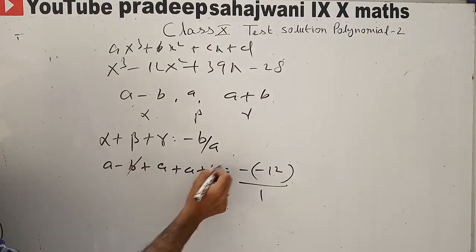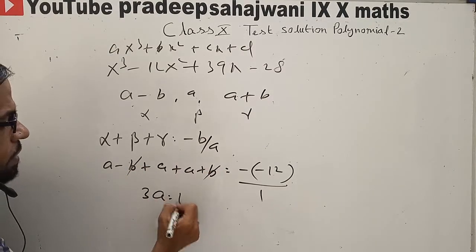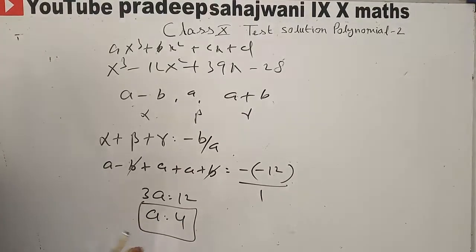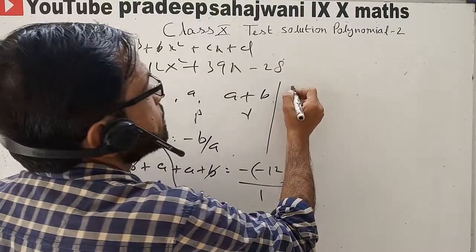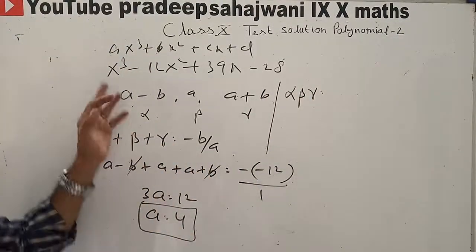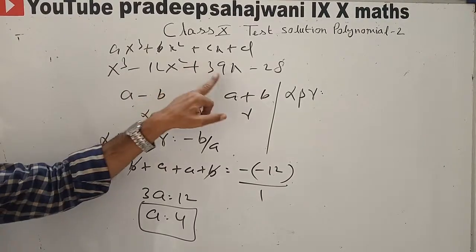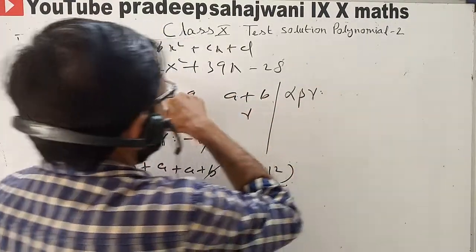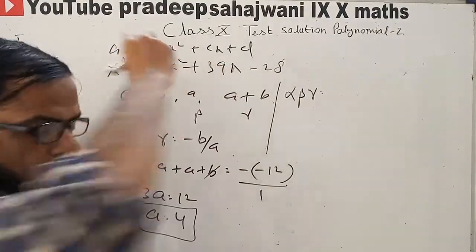So this will be cancelled. So 3a will be 12. So a will be 4. Okay, a is 4. Now for the b we will take the product. Product is alpha beta gamma, minus b upon a. Now b upon a, you should know, is minus b upon a.